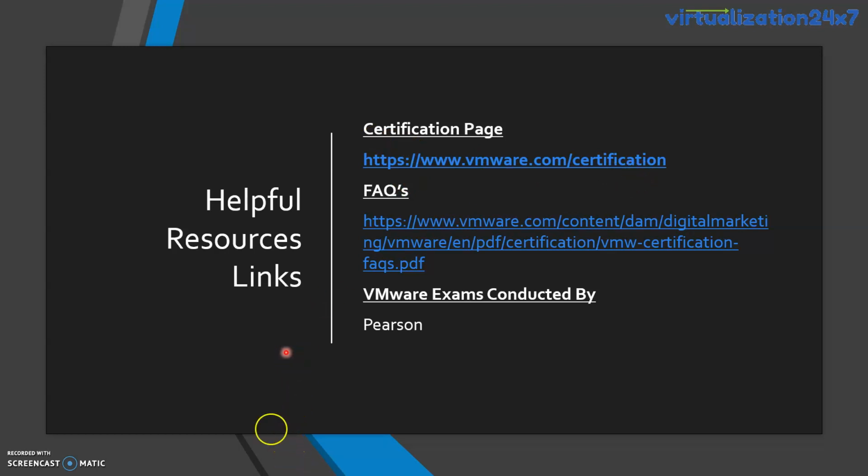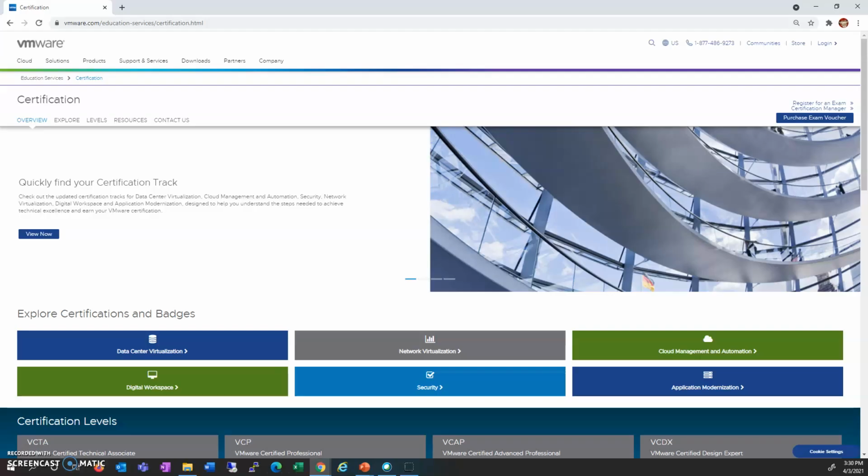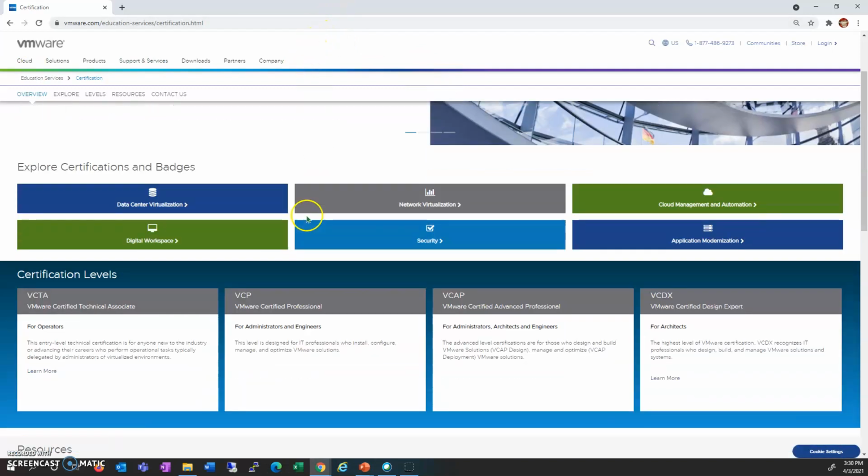Now with this, let me show how you can find all the details related to these certifications. Here, this is the same page, which is there in the helpful links as well.